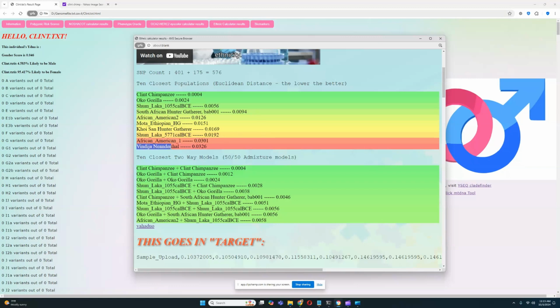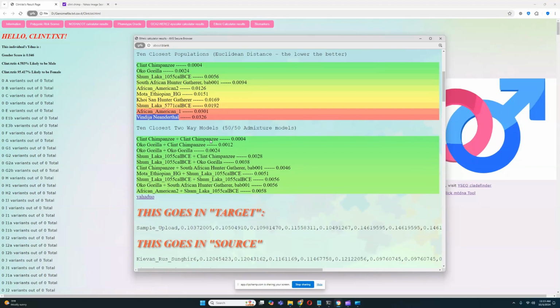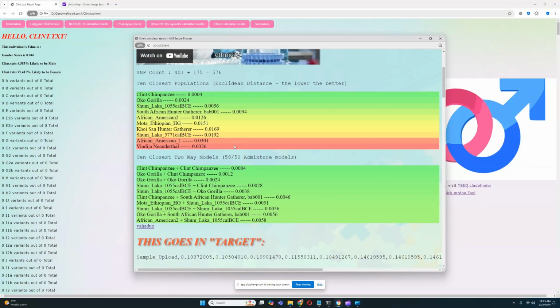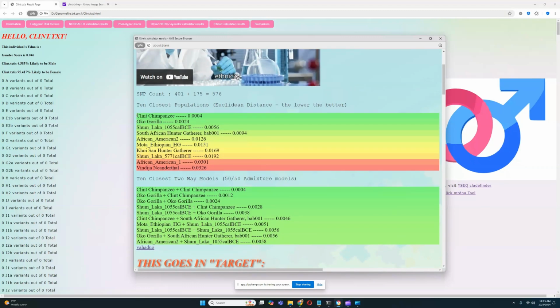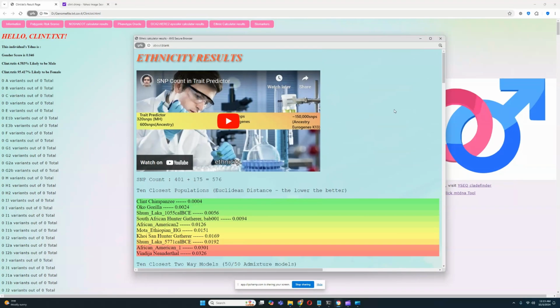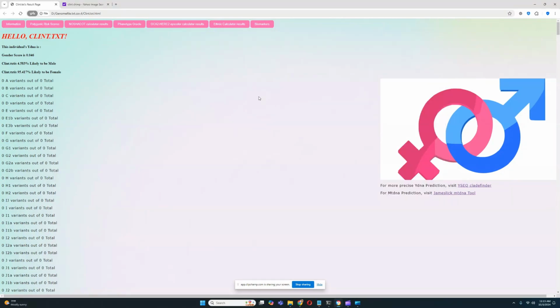And Vindija Neanderthal also shows up at last place here. So very interesting oracle. As you can see, the closest populations to this chimpanzee are itself, then gorilla, then various sub-Saharan Africans. Very interesting stuff. All right, let's close that.